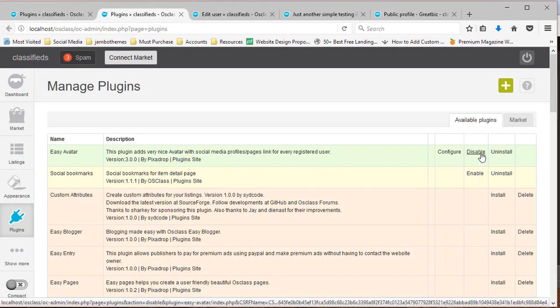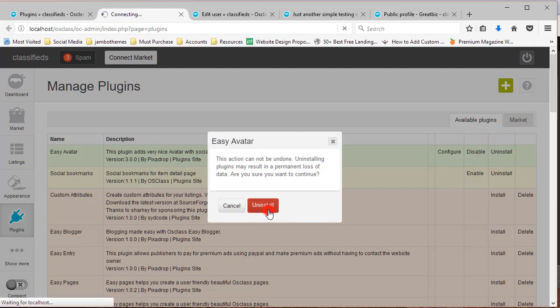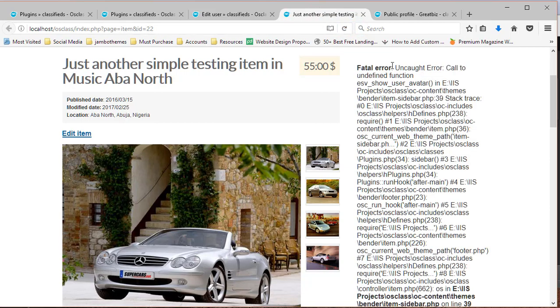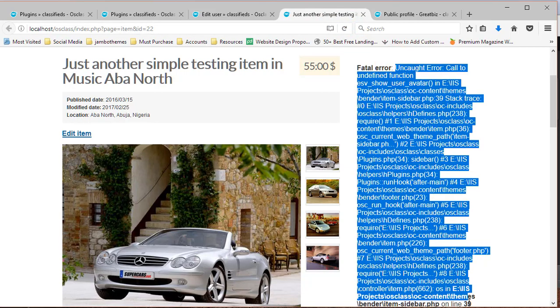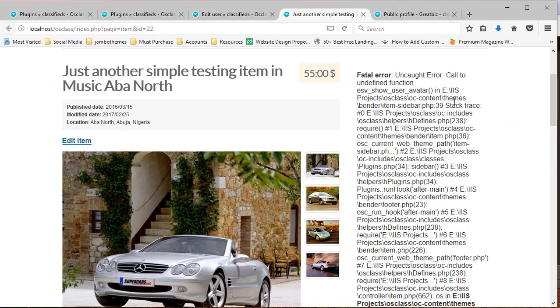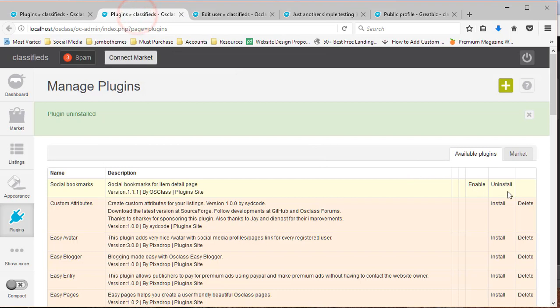When you disable the plugin and try to reload this page, you will get this awkward statement here telling you that the function that you're trying to run has not been defined anywhere in the theme. So I'm just going back to enable the plugin.